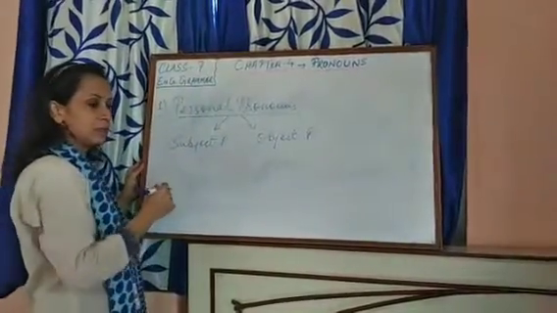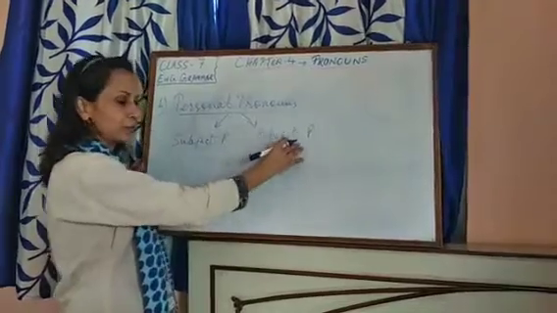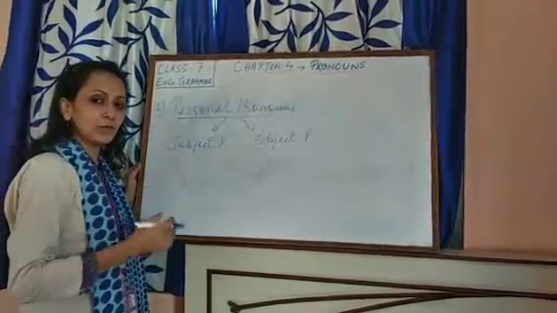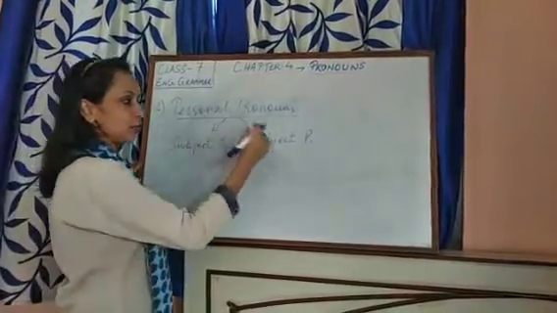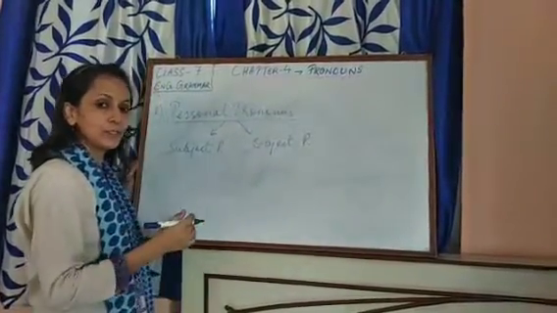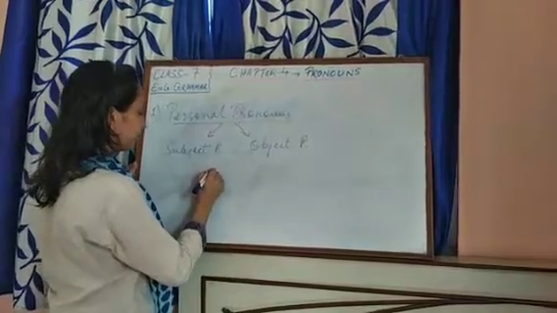Now let us see what are subject pronouns and what are object pronouns. Subject pronouns are those pronouns which do the function of subjects in the sentences, and object pronouns are those pronouns which do the function of objects in the sentence. For example, let me first give you one example.